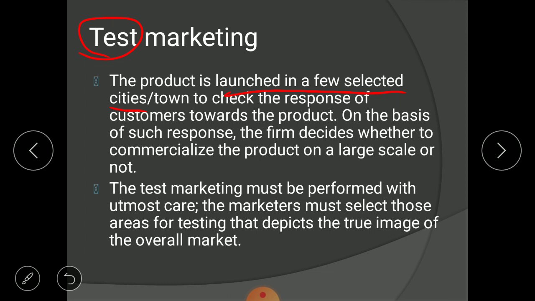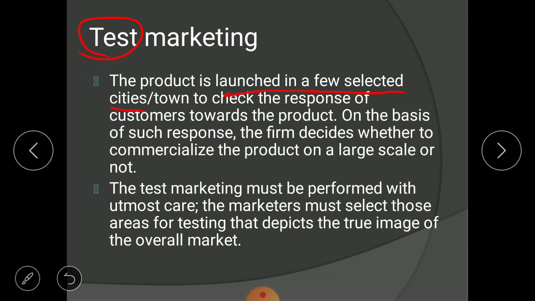Then, test marketing must be performed with utmost care. The marketer must select those areas for testing that depict the true image of the overall market. Again, it is the same limitation that we found in the controlled experiment, namely homogeneity of the market.